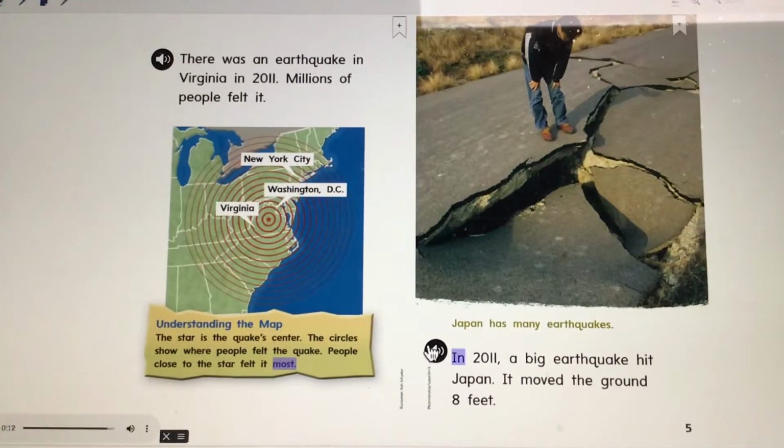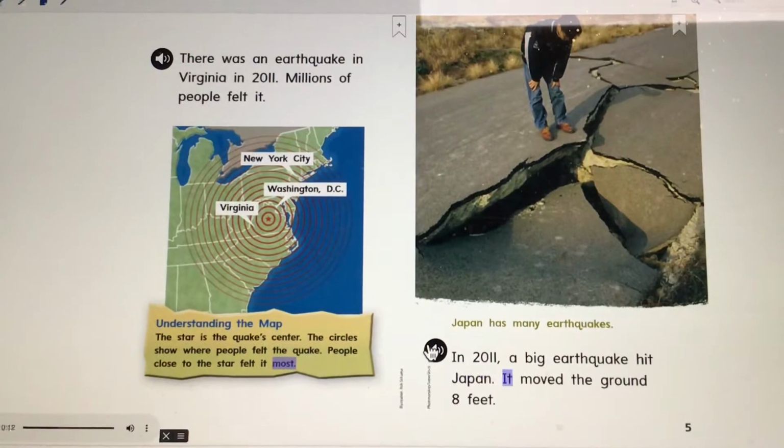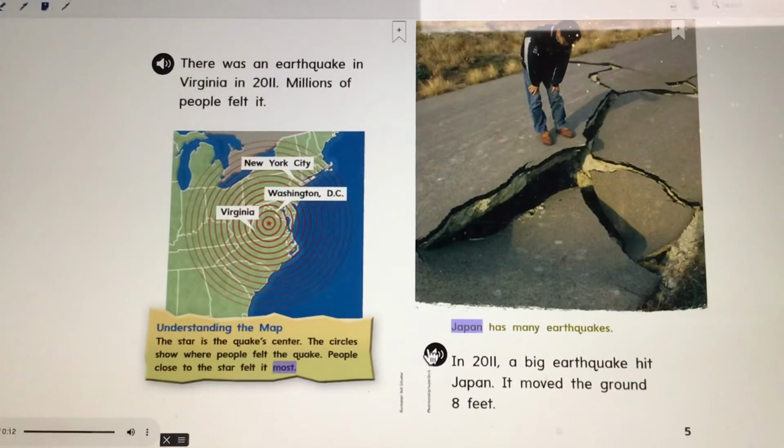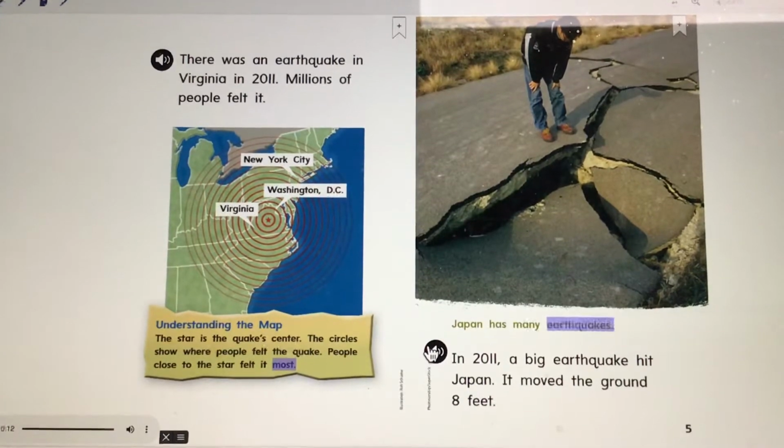Map label: in 2011, a big earthquake hit Japan. It moved the ground 8 feet. Caption: Japan has many earthquakes.